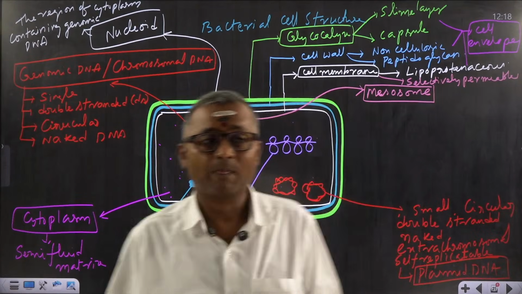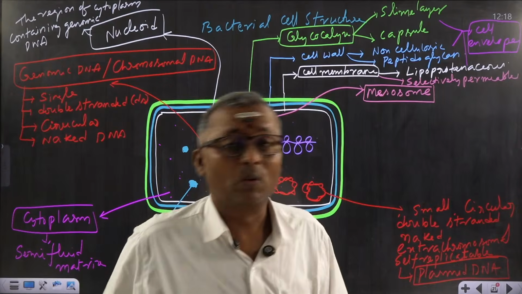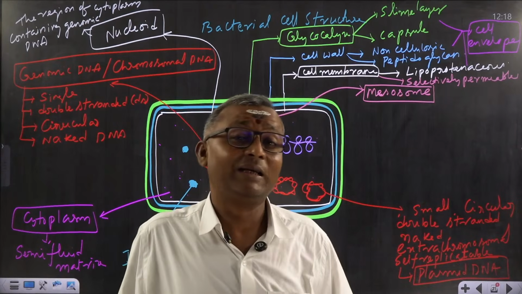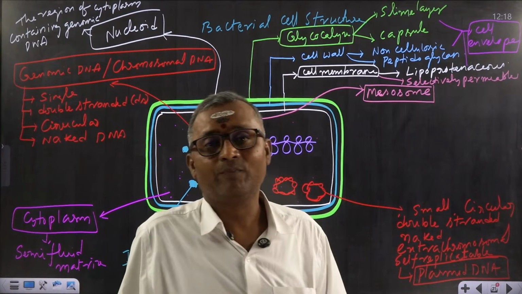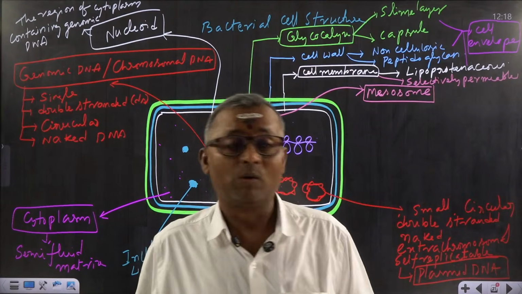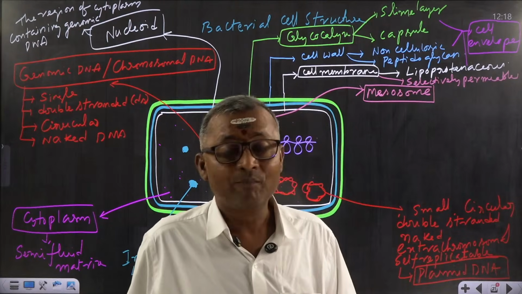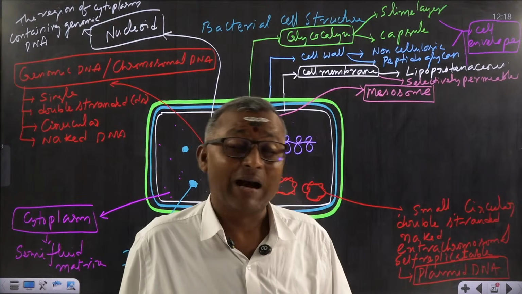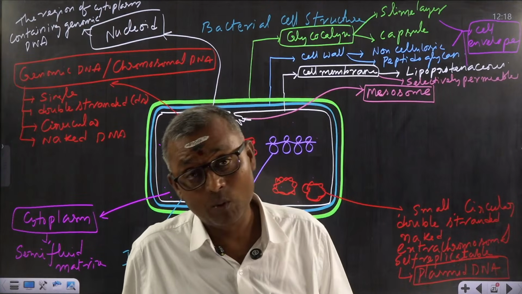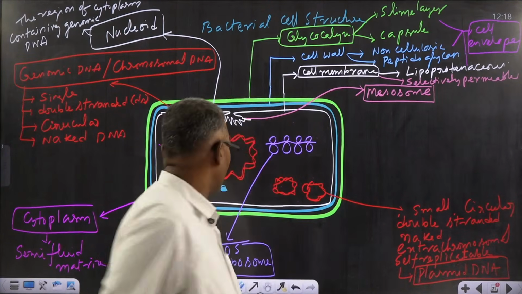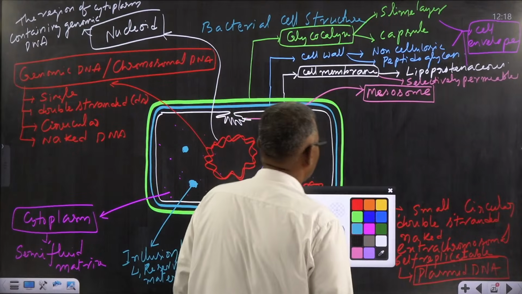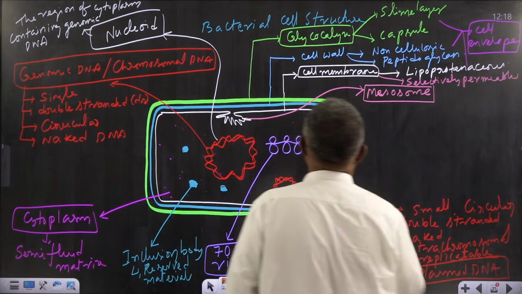Apart from this, if the bacteria is motile, meaning locomotory, then the bacteria possess some locomotory structures. What are they? They are nothing but flagella.